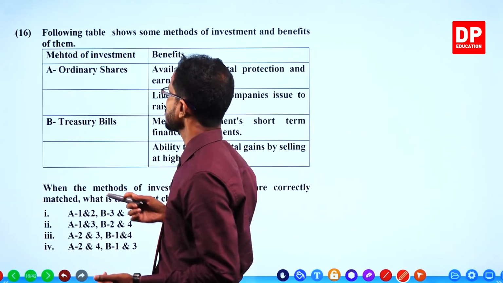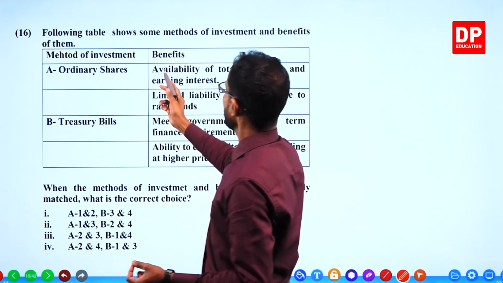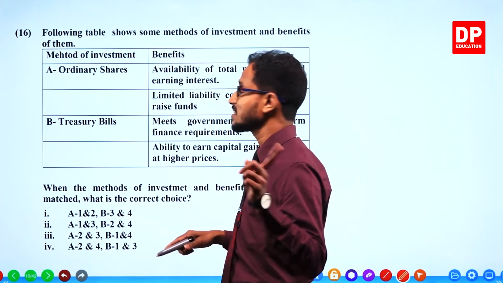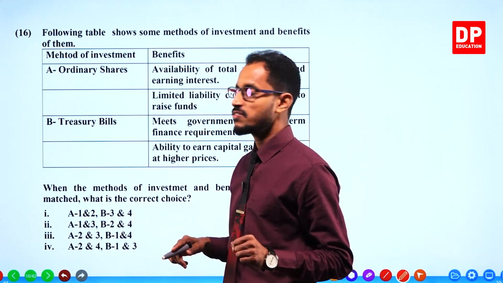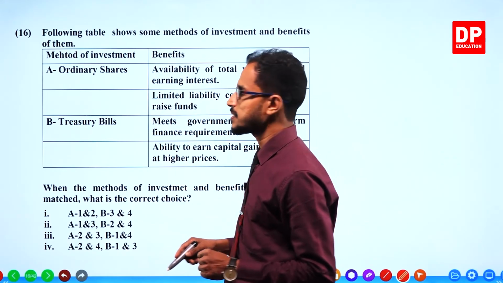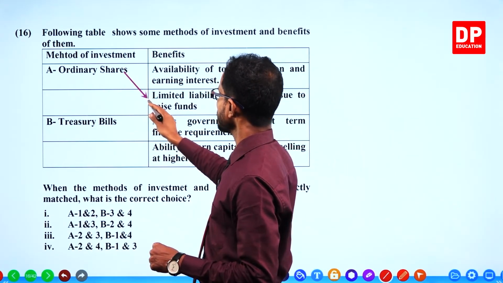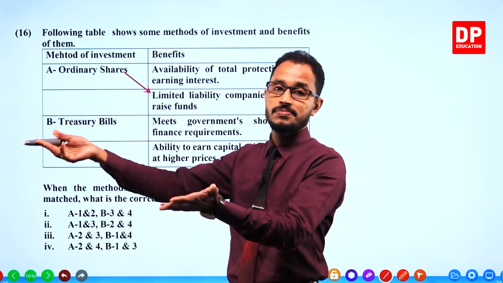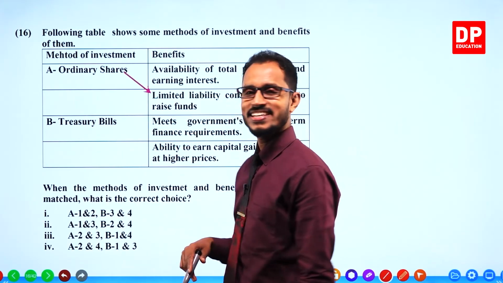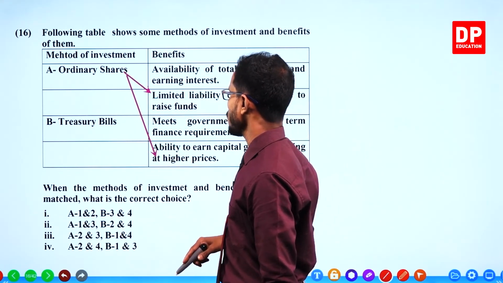Always matching, no? Let's match. Methods of investment, the method is ordinary shares. What is the benefit? Availability of total protection and earning interest. Earning interest, no, not relevant to ordinary shares. Limited liability companies issue to raise funds. Yeah, that is relevant to ordinary shares. Meets government short-term finance requirements. No. Ability to earn capital gains by selling at a higher price. Yes, that is ordinary shares.